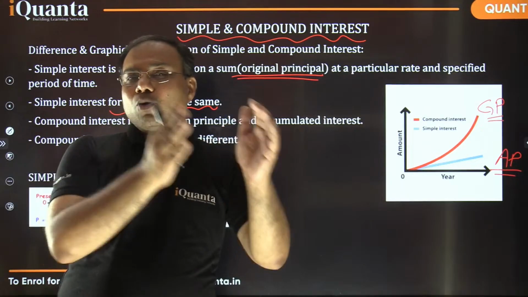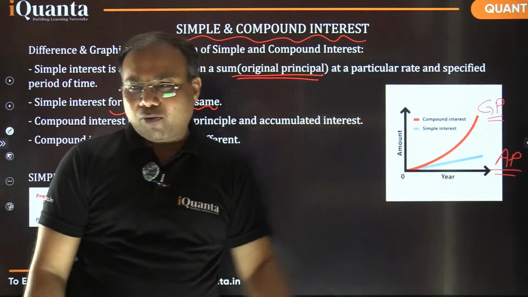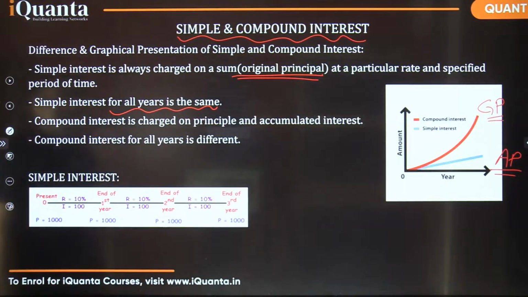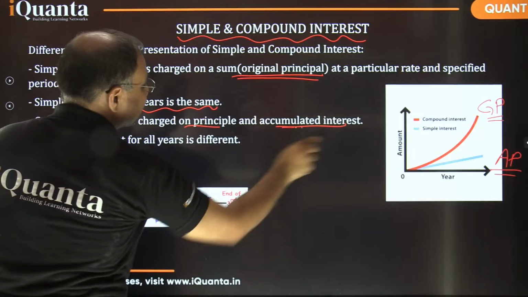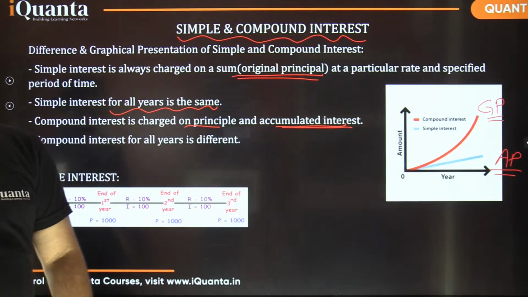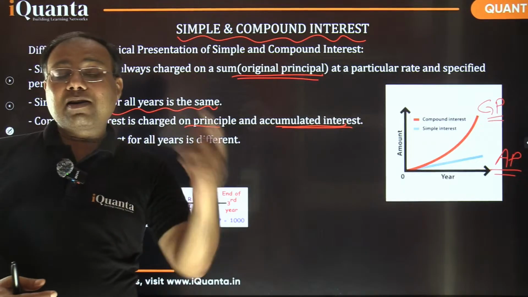Between every 2 consecutive terms, the gap is equal. Okay? And in case of compound interest, it is charged on principal and the accumulated interest. जितना interest इकट्ठा हुआ है उस पर भी interest मिलता है.